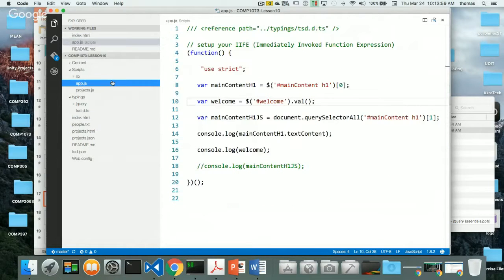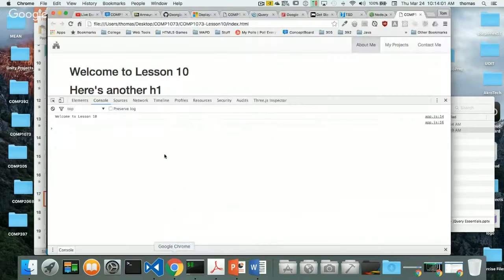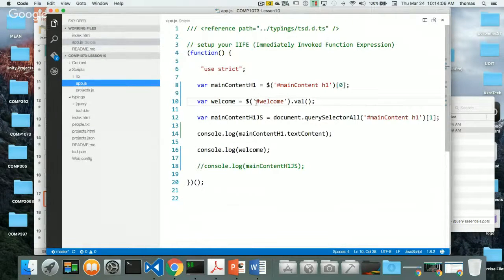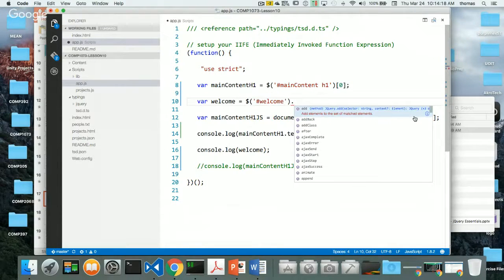Let's go back and refresh. So go back to here and refresh and still get nothing. Right, so here's my welcome, and that's what it's returning, the second one. Even though I'm getting a value, I'm not getting the 1 back, right? Now remember, I can look at different things with jQuery. If I want to look at the attribute, right? Here's my attribute, right? So I can also look at an attribute that's part of that particular tag as well, right?